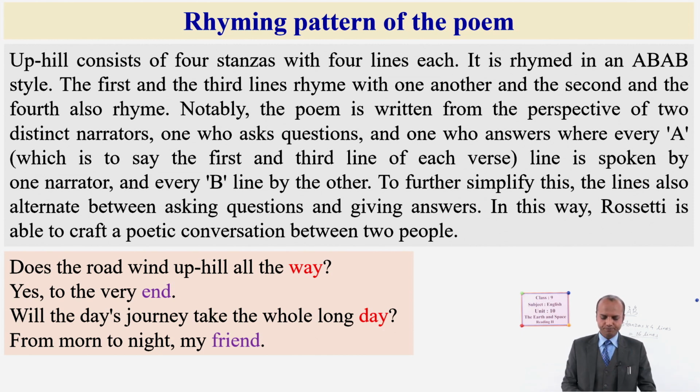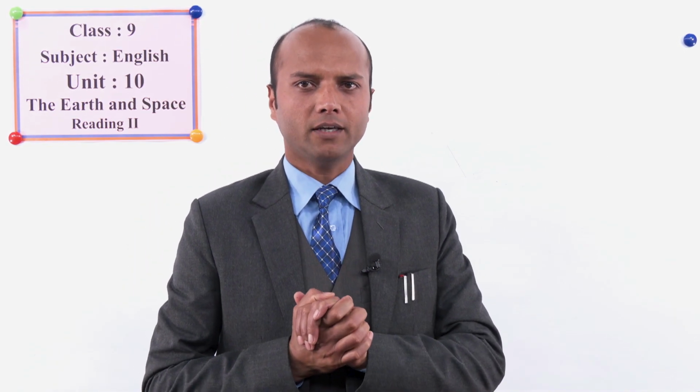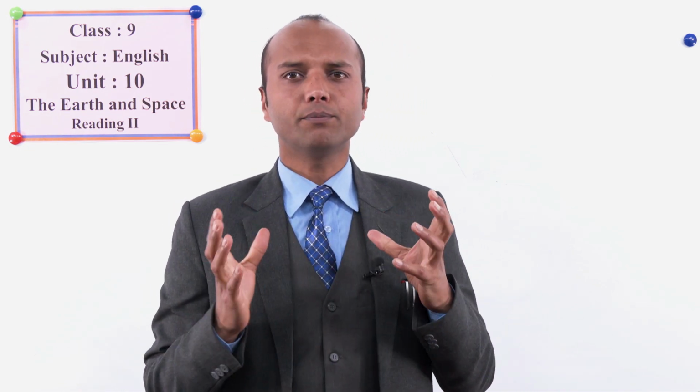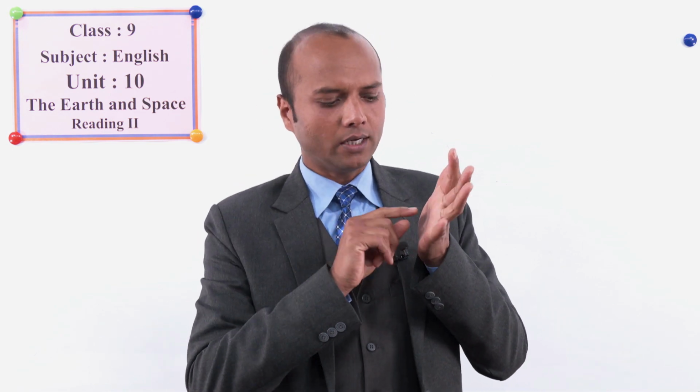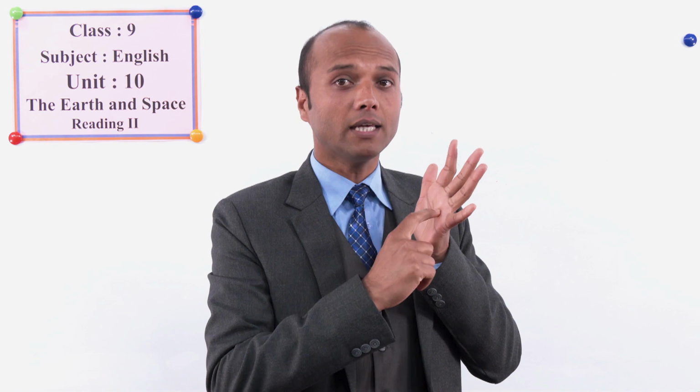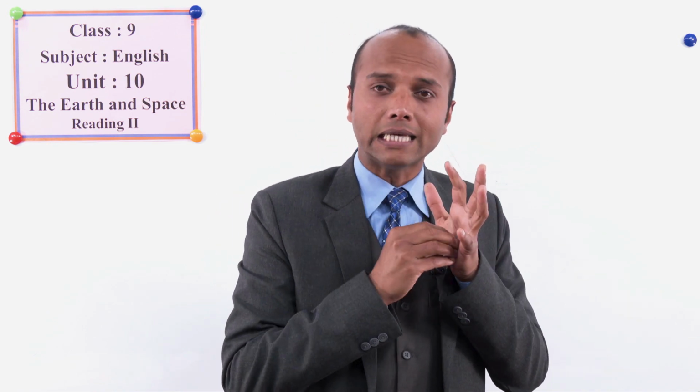Dear students, before I move on to the interpretation of the poem, I'd like to make one thing clear. While reading poems particularly, you have to be critical, because if you analyze the literal meaning of the words, you find something, but if you dig out the hidden meaning, that might be something different.